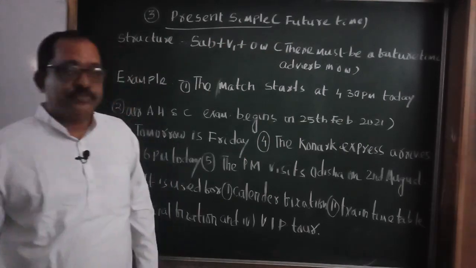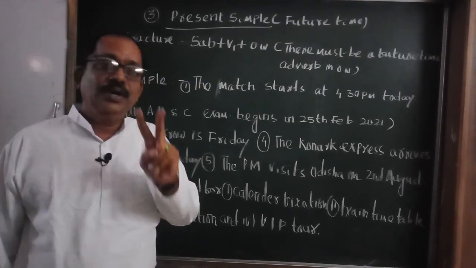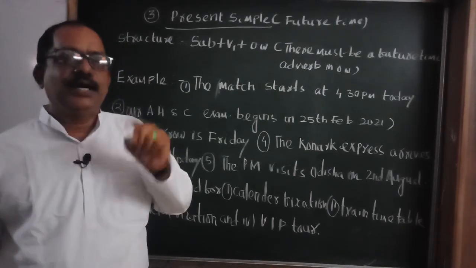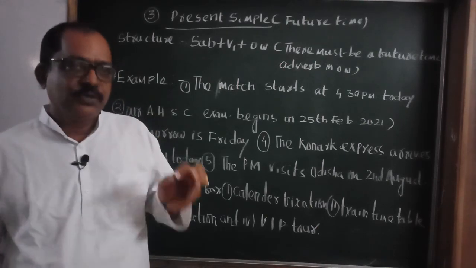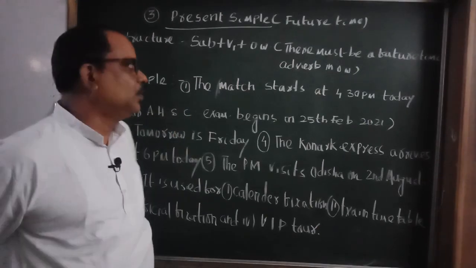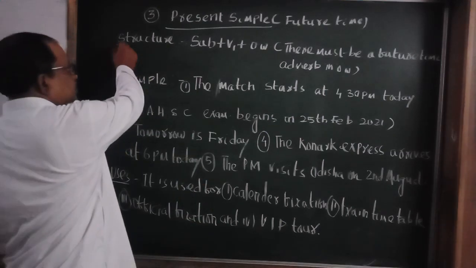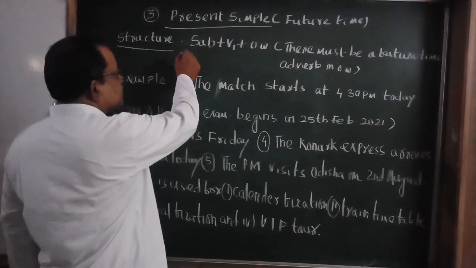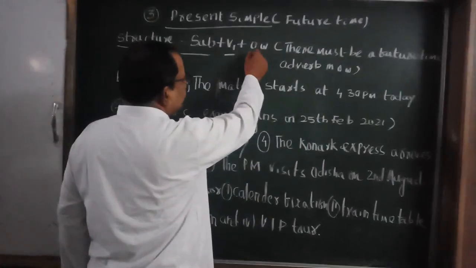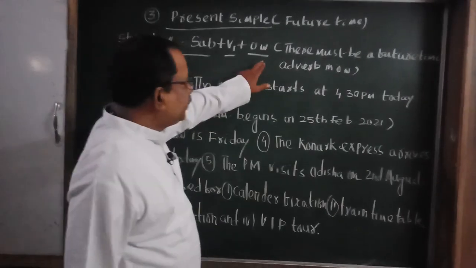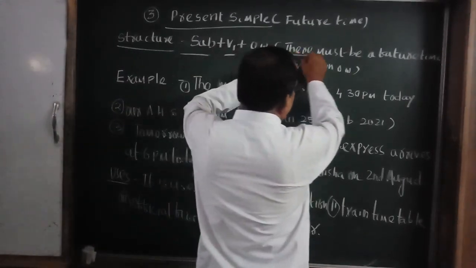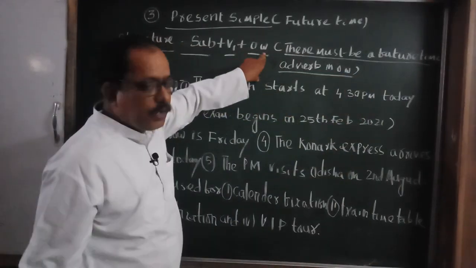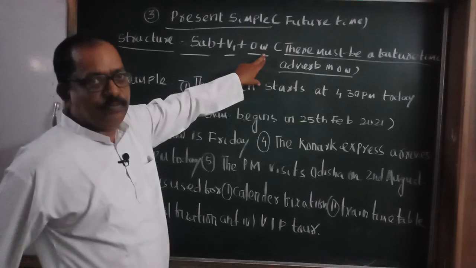But remember students, this is very important because present simple has two uses. One is that it is used for present time, another is that it is used for future time. If you go through the structure, you can easily know. What is the structure? The structure of present simple is, as I have already told you, subject plus V1 plus other words. This is very important. I have written here, there must be a future time adverb in the other words.